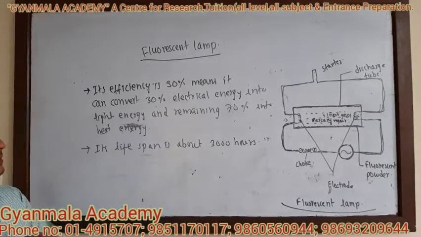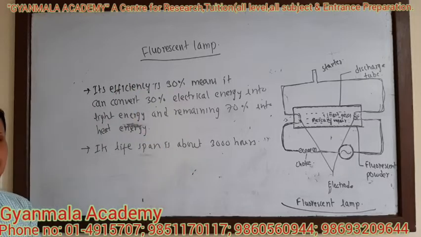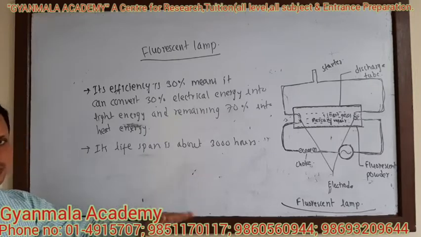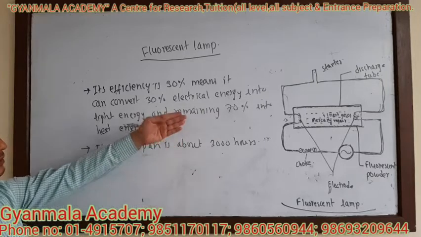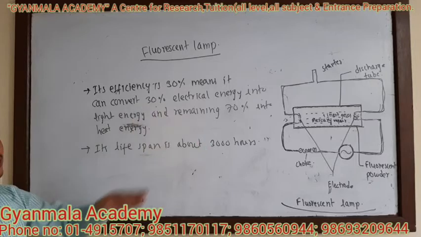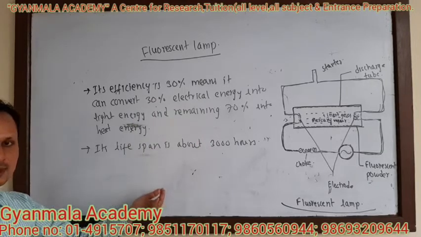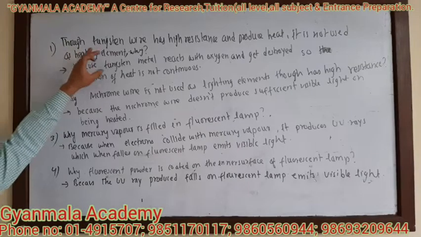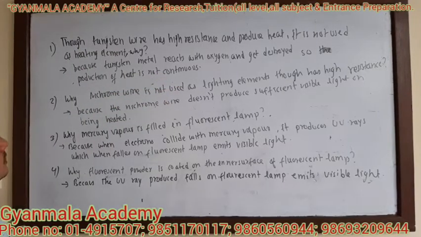Now this is also an advantage of using a fluorescent lamp over a filament lamp, because the lifespan of the filament lamp is 1000 hours, but the lifespan of the fluorescent lamp is 3000 hours. It can work for more hours than the filament lamp. And also the fluorescent lamp converts 30% of the electrical energy into light energy, whereas the filament lamp converts only 10% of the electrical energy into light energy. The tungsten wire has high resistance and produces heat. It is not used as a heating element.